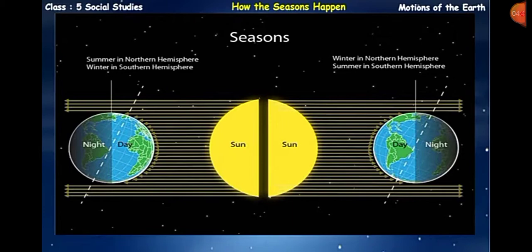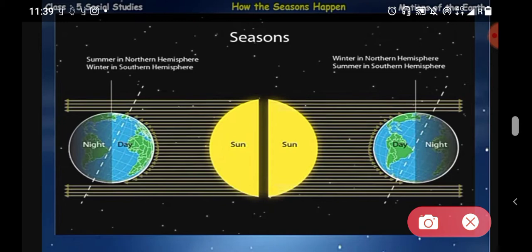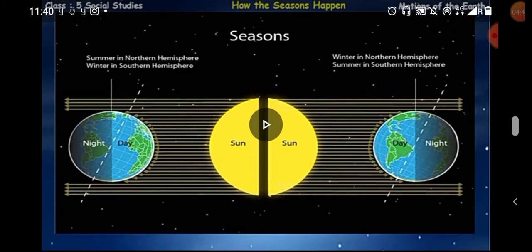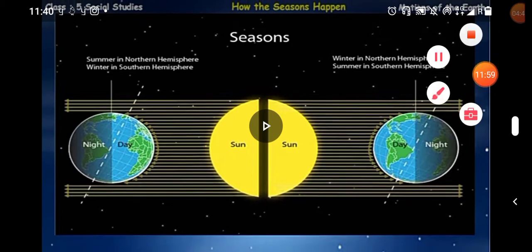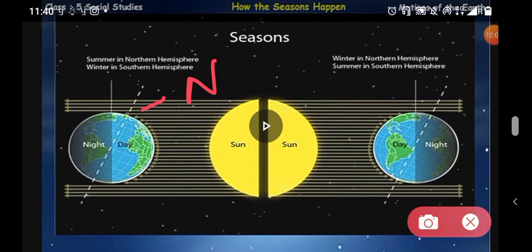So you can see in this figure also, when the northern hemisphere is inclined toward the sun, the southern hemisphere is inclined away from the sun. Okay, you can see in this figure that when the नॉर्दर्न हेमिस्फेयर, क्योंकि अर्थ थोड़ी सी झुकी हुई है, इतने ही एरिया में सन पड़ेगा, and this is the northern hemisphere and this is the southern hemisphere. Okay, so you can see here, because the earth is a little bit tilted on its axis, that this is the northern hemisphere and there it is the southern hemisphere.